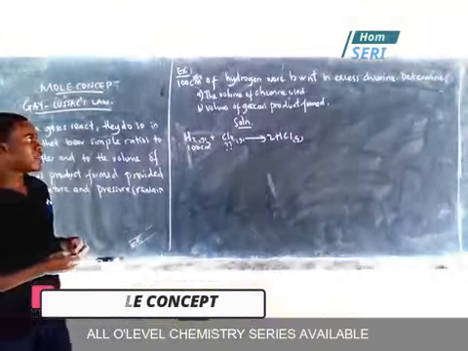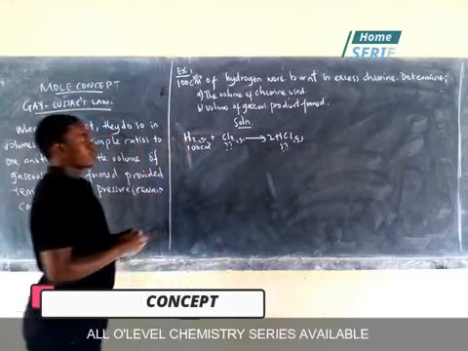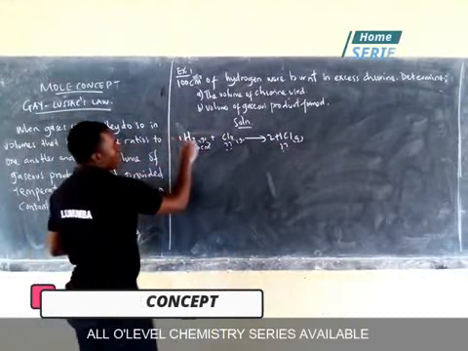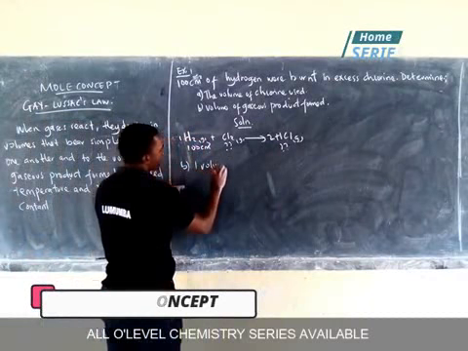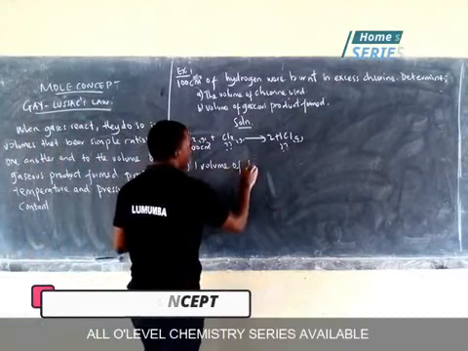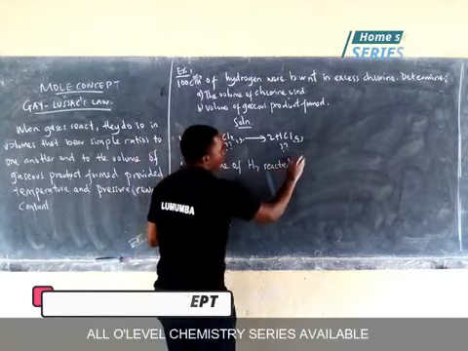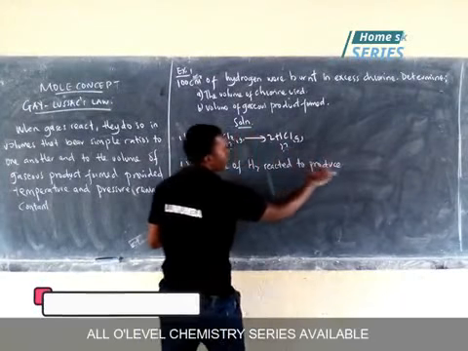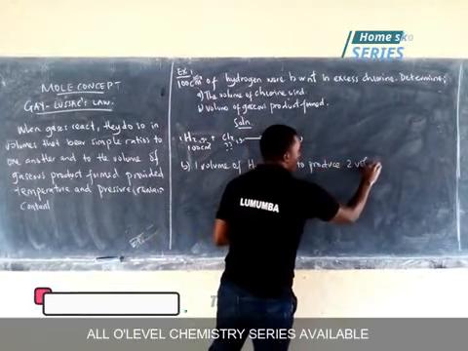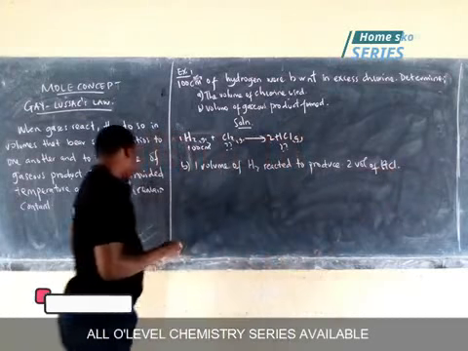We are required to determine the volume of the gaseous product formed. We don't know that volume, but for part B, 1 volume of hydrogen gas reacted to produce 2 volumes of hydrogen chloride.